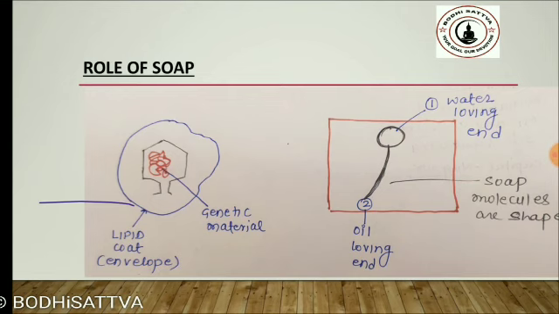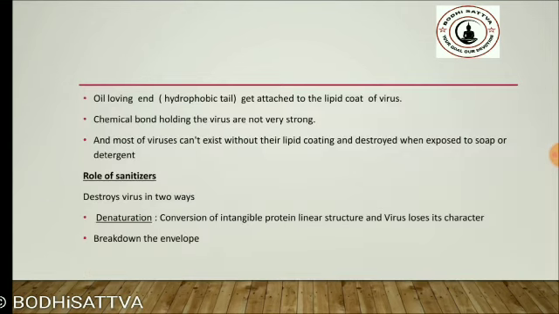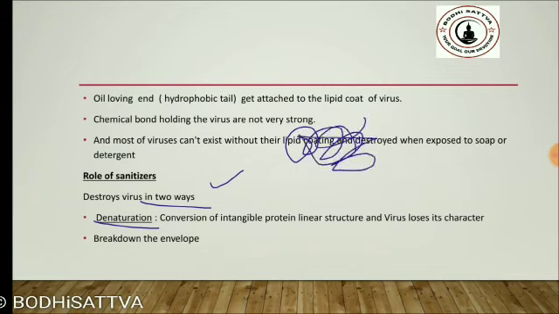Moving to the next, what is the role of the sanitizer? Sanitizer destroys viruses in two ways. First is denaturation. What is denaturation? The genetic material, the RNA or the DNA, is present in a folded form, like this form. And what does sanitizer do?